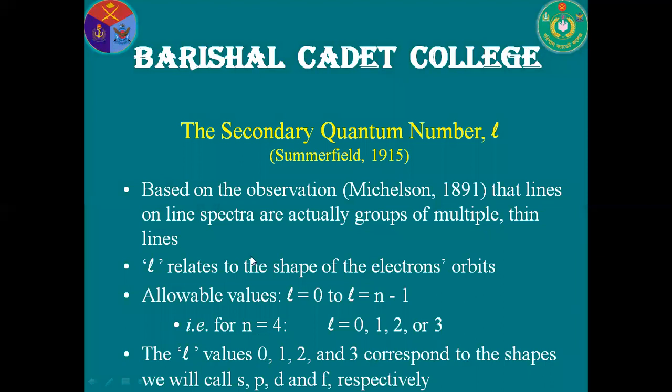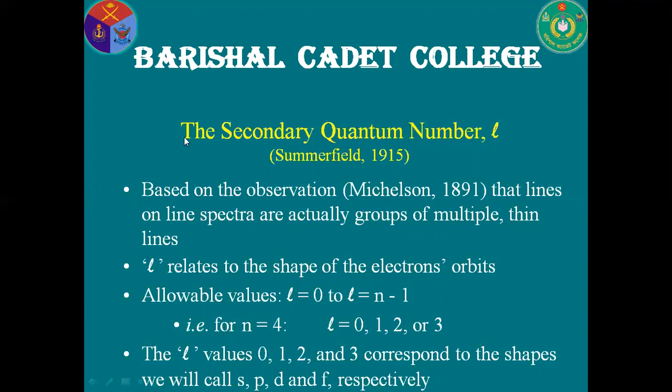Secondary quantum number, Michelson, 1891. Different line spectra were found from the original single line. From that view, the secondary quantum number exists. It is referred to by the letter L. It is also named the azimuthal quantum number.